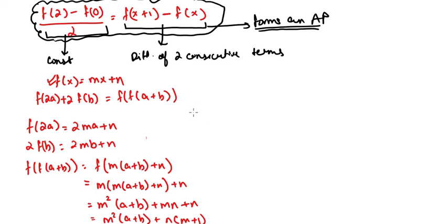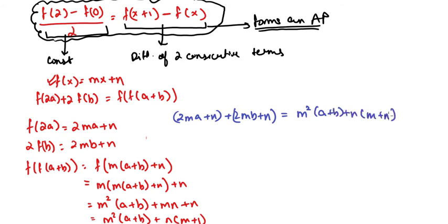See, 2ma plus n plus 2mb plus n equals m square a plus b plus n m plus n.